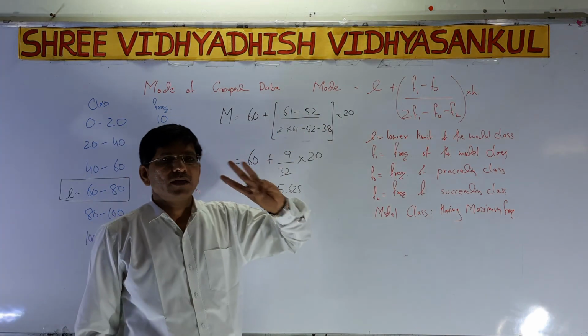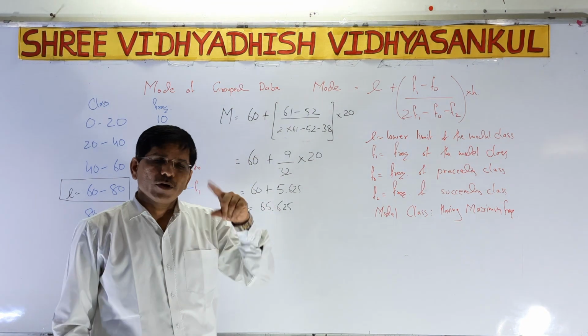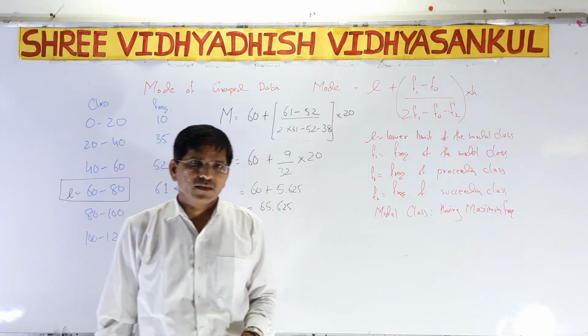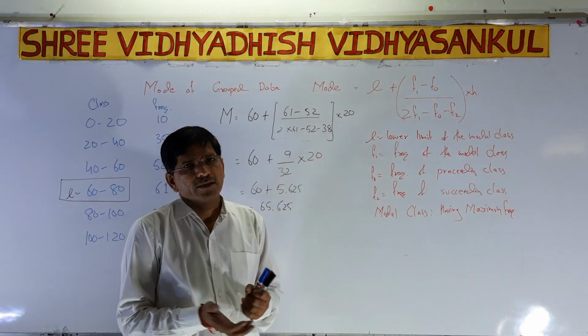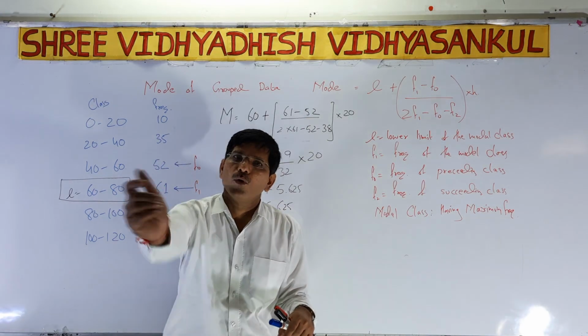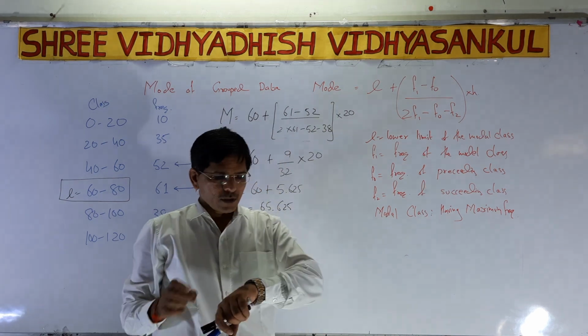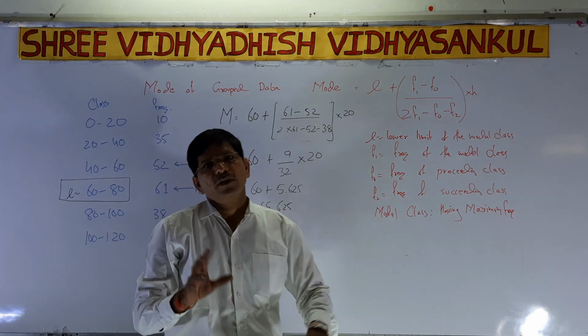In the next lecture we are discussing central tendency. As we already discussed in the first lecture, in central tendency we have to understand three things, that is mean, median and mode. The mean we have already completed. Now we discuss the mode.